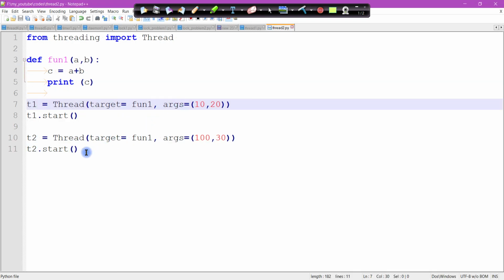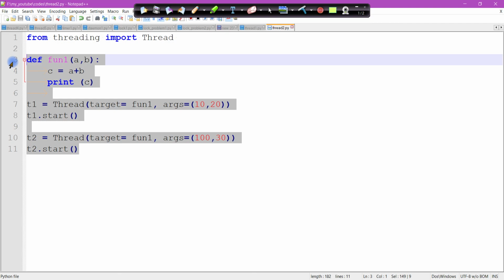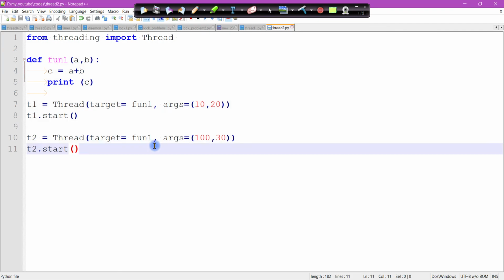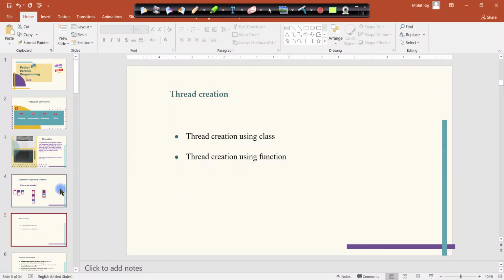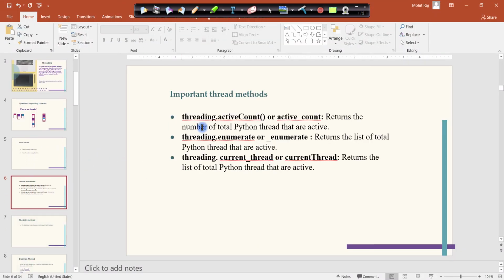So you can use any code. This code looks easy, right? Easy to write, easy to execute. So for future use, I'm going to use this code for all my tasks. Okay, so in this video, we have learned how to create a thread. In the next video, we will see important thread methods and join methods too.